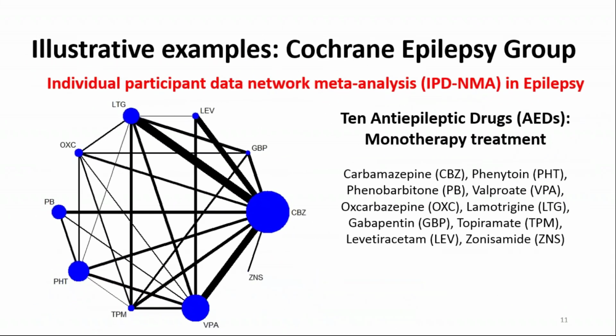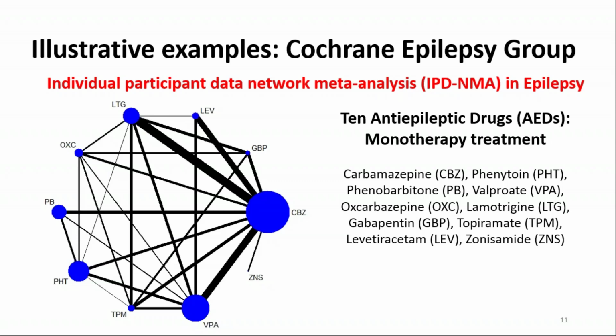So now I'm going to introduce a few illustrative examples of work that I've been doing from the Cochrane Epilepsy Group. This is an IPD network meta-analysis in epilepsy, which considers 10 different anti-epileptic drugs used in monotherapy, so single drug treatment. These are the drugs that an individual would receive when they have just been diagnosed with epileptic seizures.